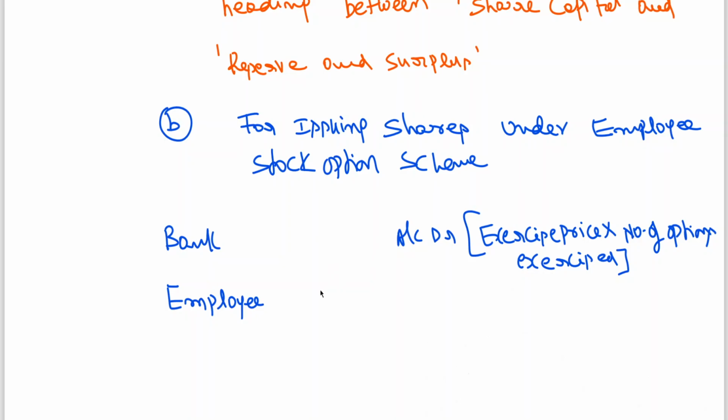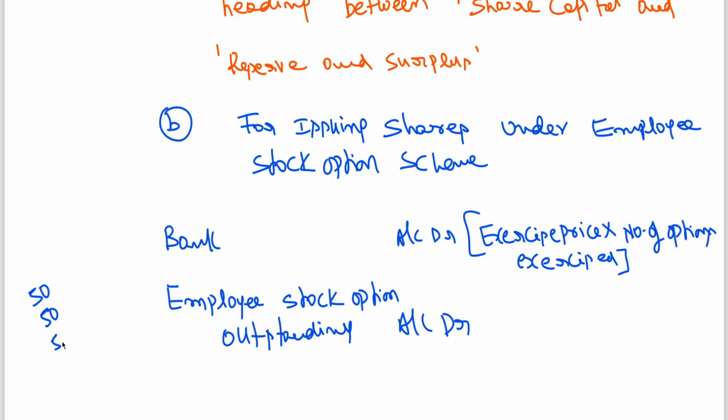Next, employee stock option outstanding account. What happens is the employee stock option outstanding account keeps on accumulating year after year. Suppose 1,50,000 is the total expense, and the vesting period is 3 years. Every year you say 50, 50, 50, which comes to a total of 1,50,000. That 1,50,000 that has been amortized during the vesting period has to be closed.